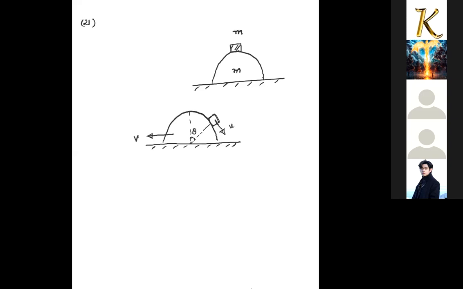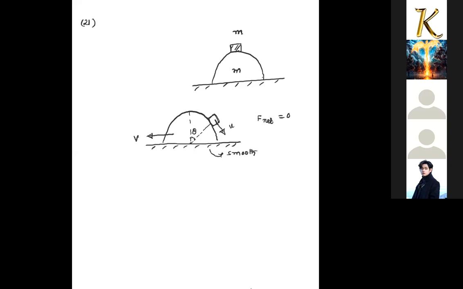Now, the net external force acting on the system is 0. So the net external force along the horizontal direction is 0. There are no external forces because it is a smooth surface, it is given. So if the net external force along the horizontal direction is 0, then I can conserve the momentum of the system along the horizontal direction.